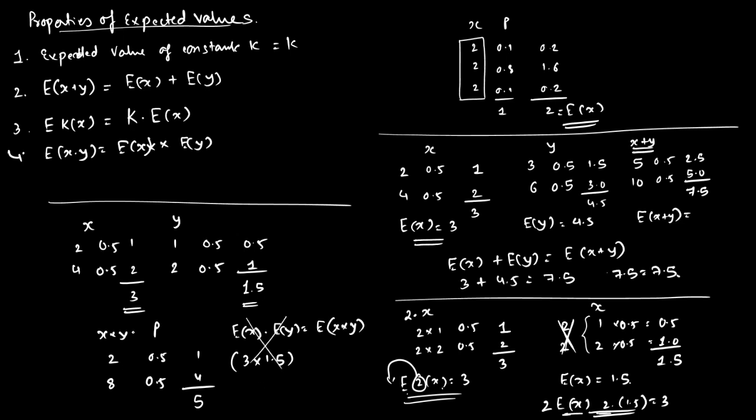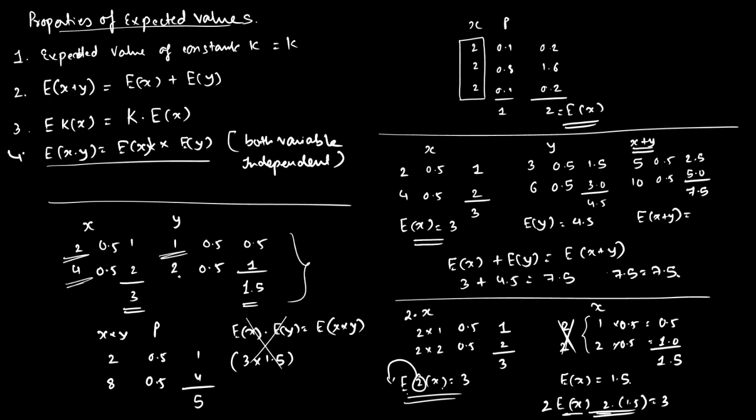Try to understand. For this property to hold, both the variables should be independent. Here the variables are dependent upon each other. X and y are related to each other. They should be independent. Is it alright? So here we are not getting an answer, but these are properties of expected value.